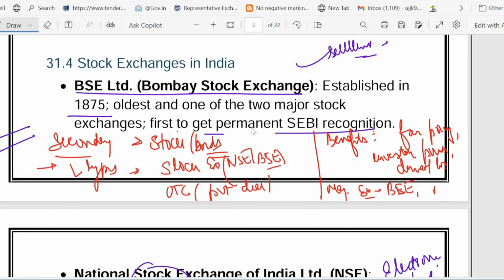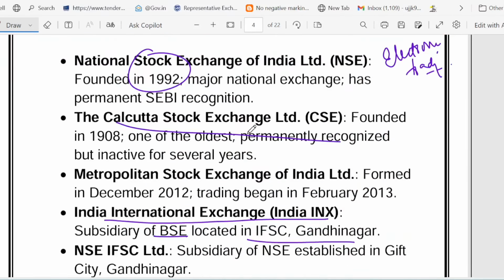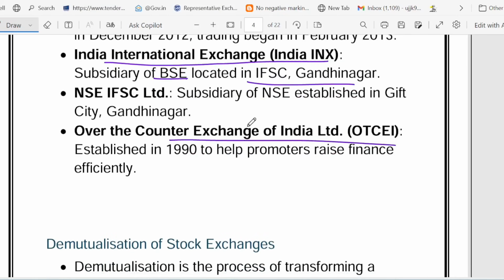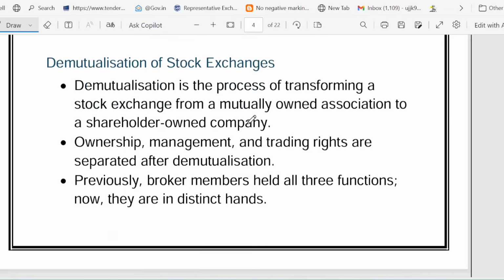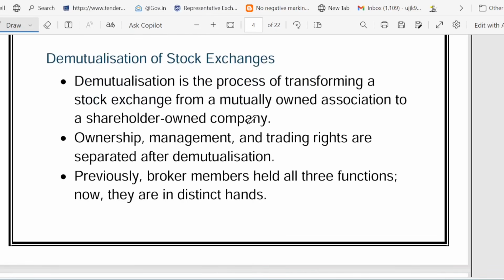BSE is the oldest, NSE is the largest, and some niche players like India INX. Fun fact is that BSE Sensex and NSE Nifty are like the temperature gauge of the Indian economy.